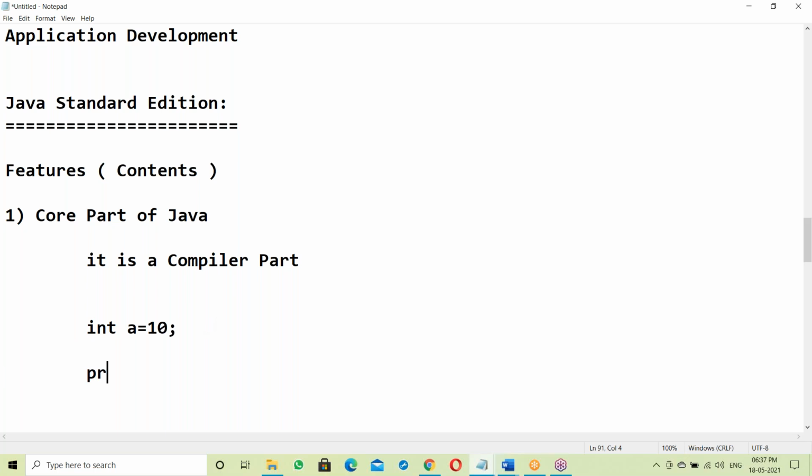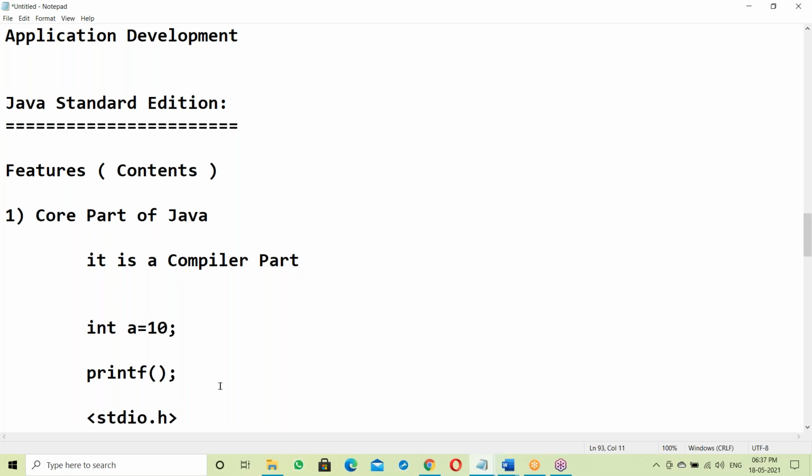Suppose I use printf. For printf, the compiler shows an error message because it's not a part of the compiler. Printf is not from the compiler. It is from a library file, like stdio.h, the header file that we should include.